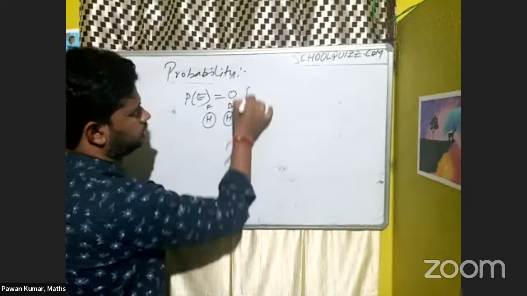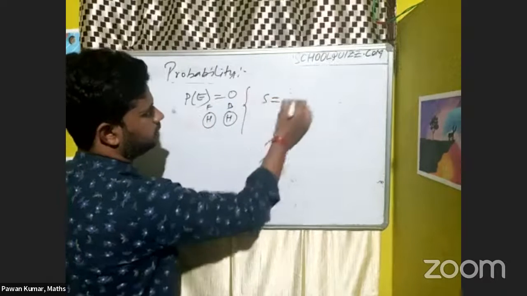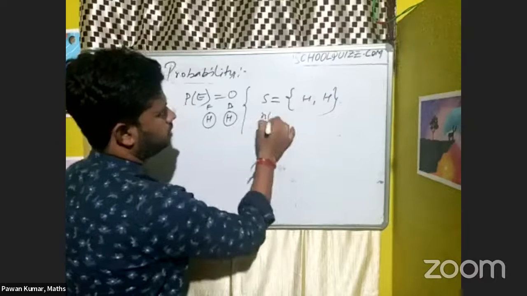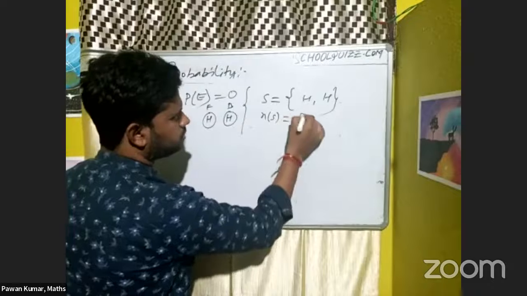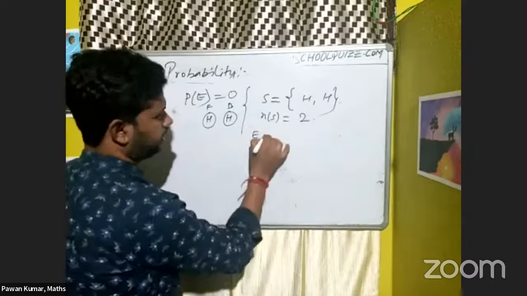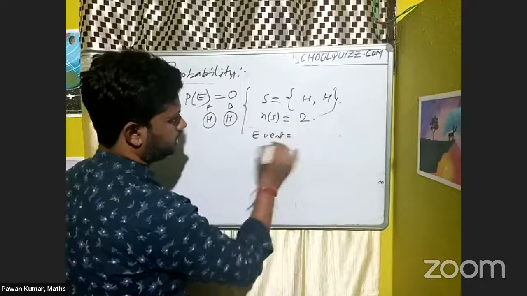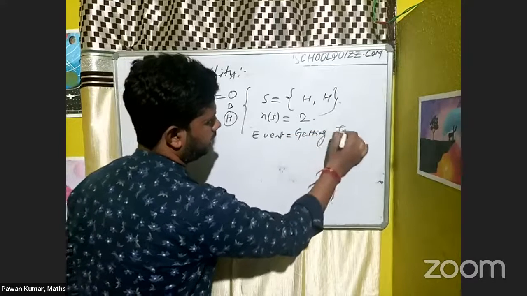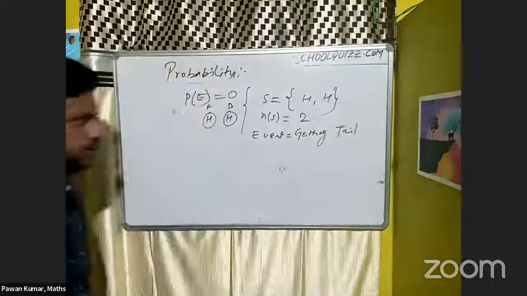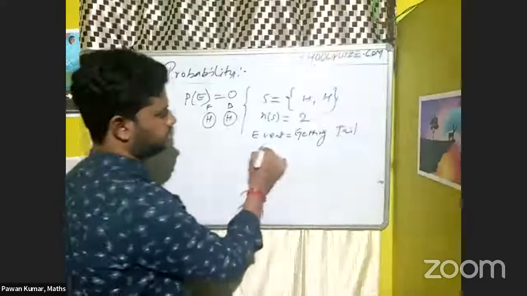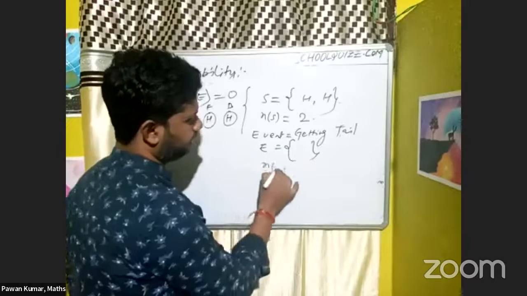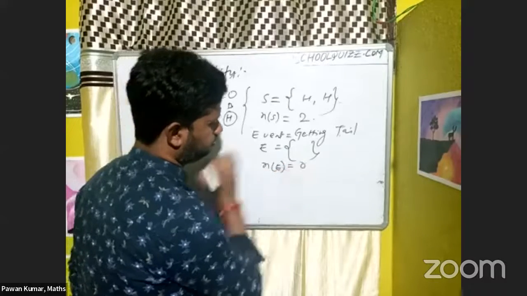So in the sample space we get head and head, so n of s is 2. Now in the event I am asking for getting tail. What is the sample space for the event? Nothing is there, blank. So n of e is 0, correct?